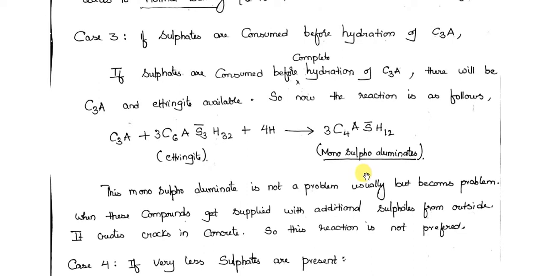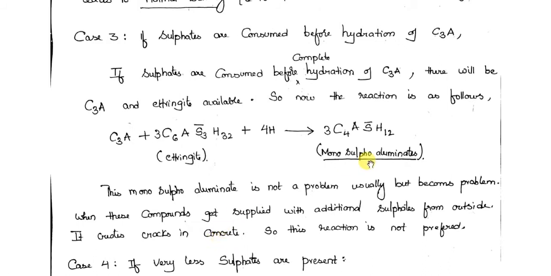So now what happens is, if sulfates are supplied to this compound from outside, from the environment or from something that is surrounding it, these C4ASH12 monosulfoaluminates take those sulfates from the outside and they react and they create cracks. So that is how they are not good.